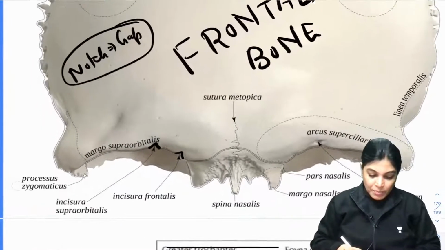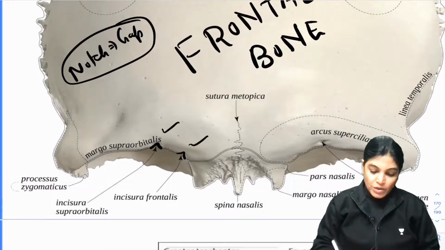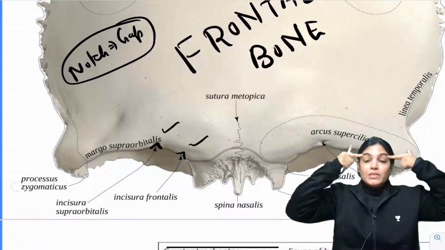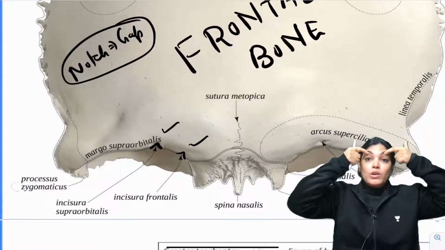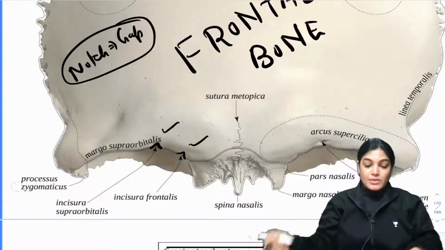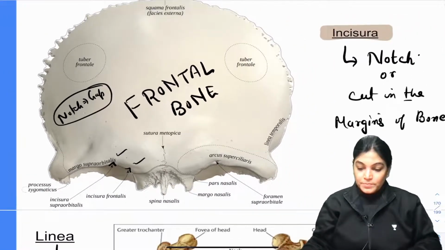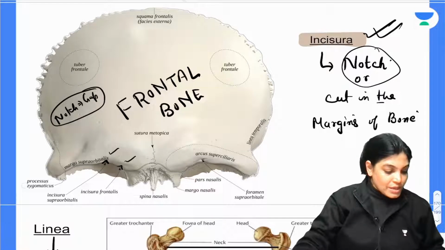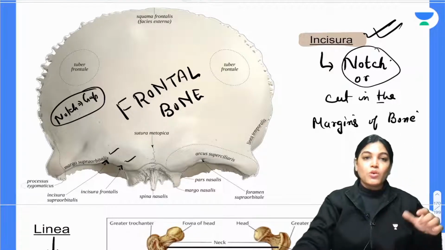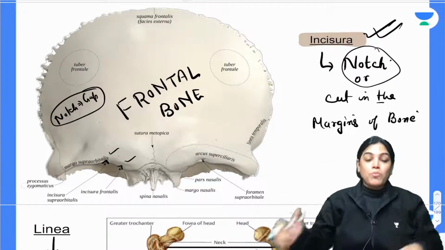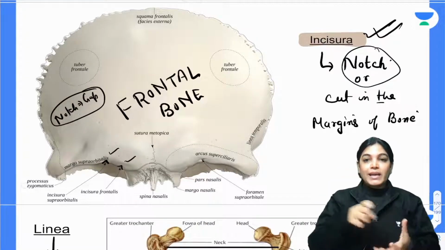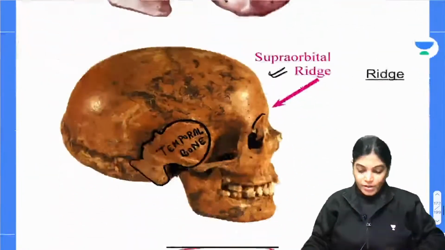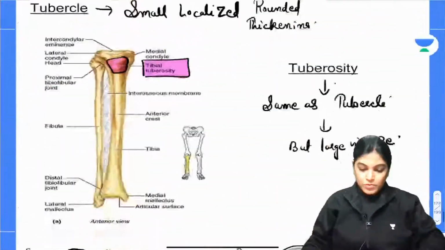For example, here the word incisura also corresponds to notch in the margins. This is the eyebrow, which is the supraorbital margin. Inside there will be a notch, which is called the supraorbital notch. The word incisura means notch, a gap. A gap in the bone is a notch and a depressed area is called a fossa. Is it okay, Priyanshu? Okay, let's move further.